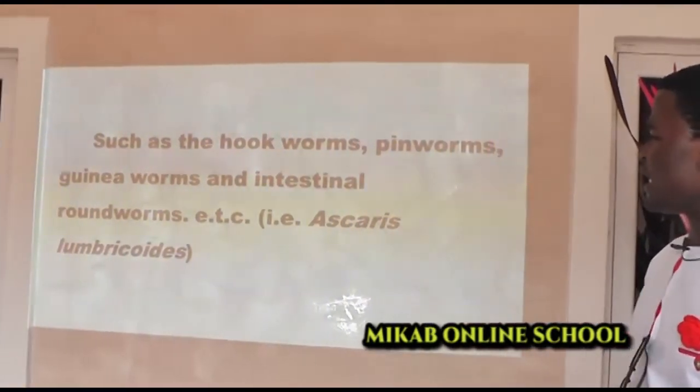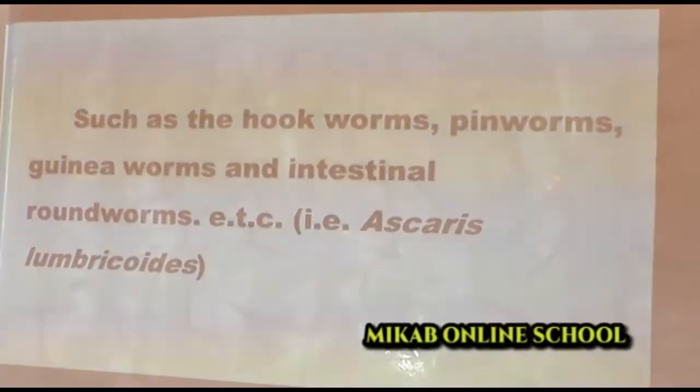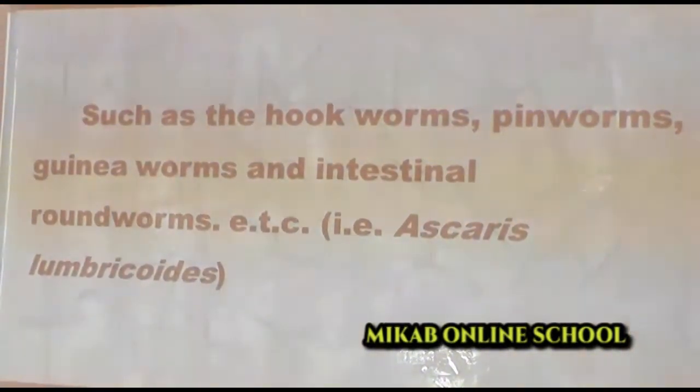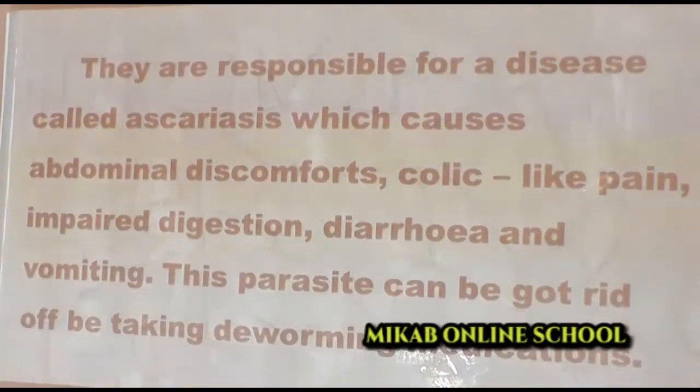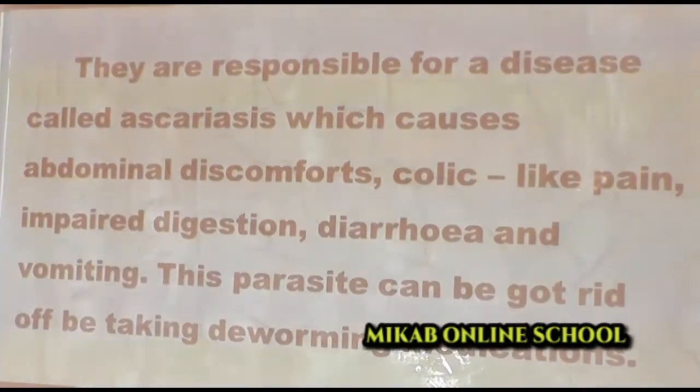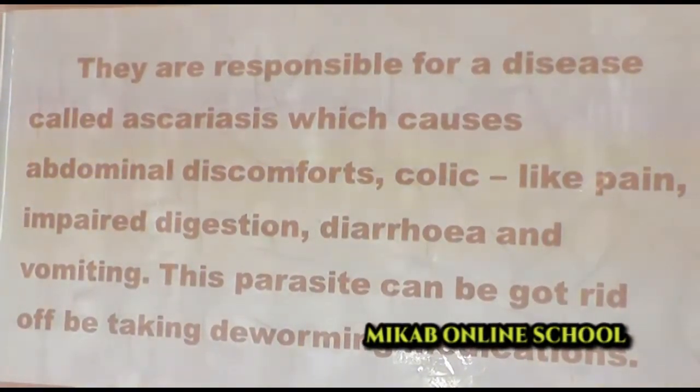Examples include hookworms, pinworms, guinea worms, and then the intestinal roundworm, the one we call Ascaris lumbricoides. They are responsible for a disease known as Ascariasis, which causes abdominal discomfort. Anytime someone has this disease, the person feels some kind of abdominal pain or discomfort. Then they also have colic-like pain, impaired digestion, diarrhea, and also vomiting.